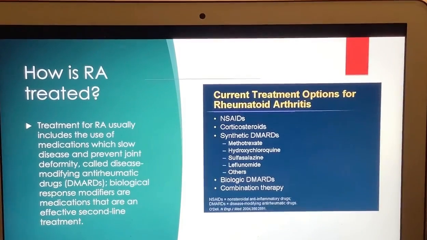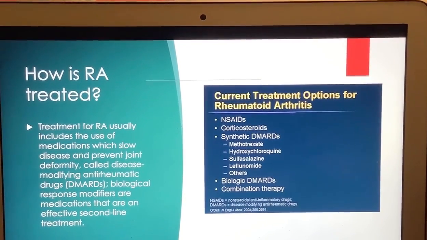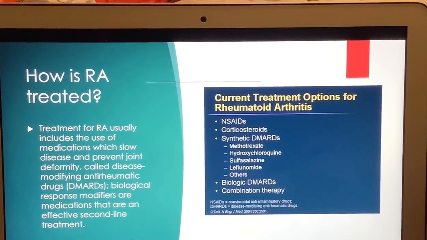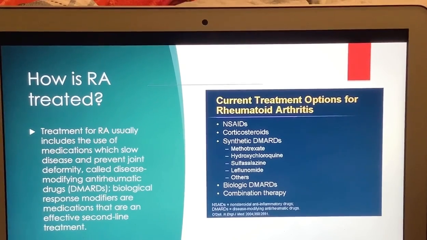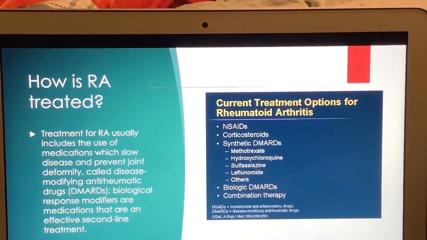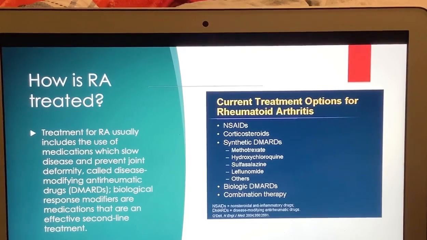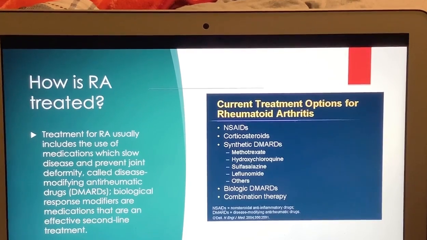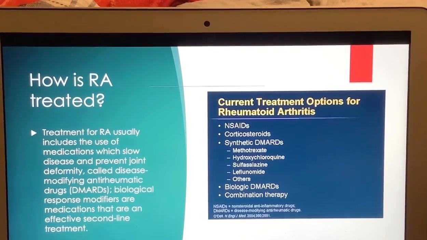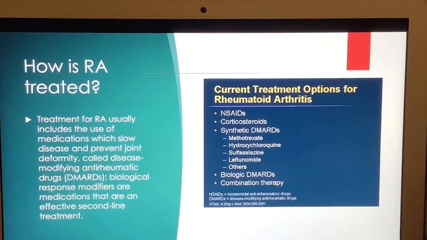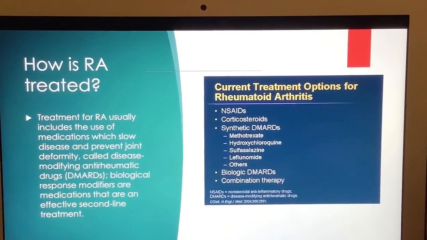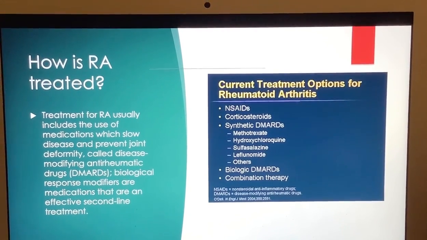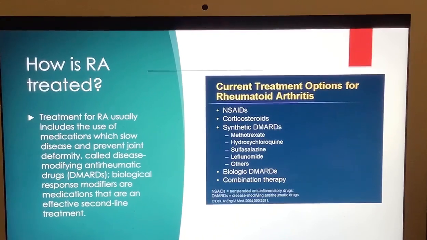How is rheumatoid arthritis treated? Treatment for rheumatoid arthritis usually includes the use of medications which slow the disease and prevent joint deformity, called disease-modifying anti-rheumatic drugs, or DMARDs. Biological response modifiers are medications that are an effective second-line treatment. On the right-hand side are some types of medications: NSAIDs, corticosteroids, synthetic DMARDs, biologic DMARDs, and combination therapy.